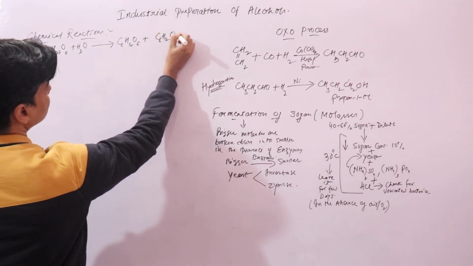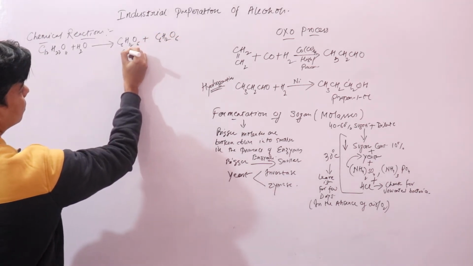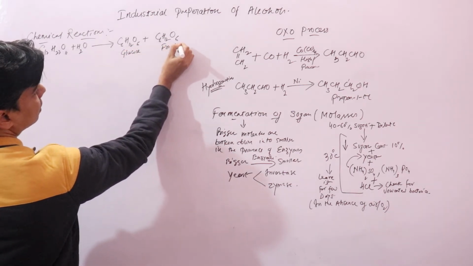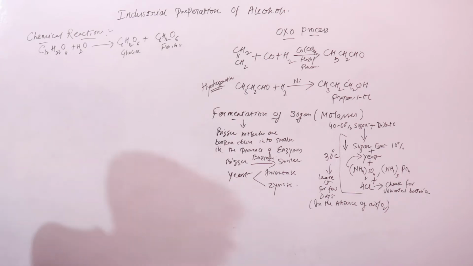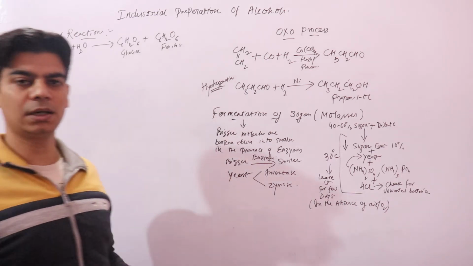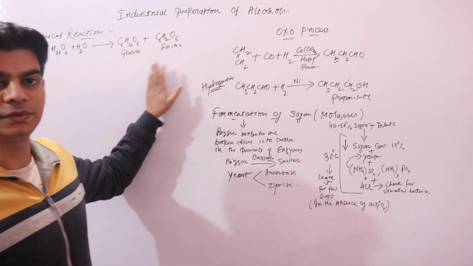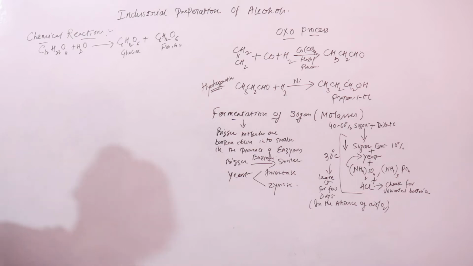And glucose and fructose, you can see, both have the same formula, but they have different structures. We'll see the structures in the chapter on biomolecules, although they have the same chemical formula, right?